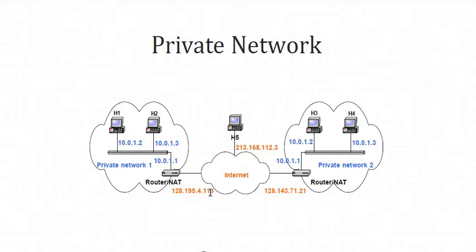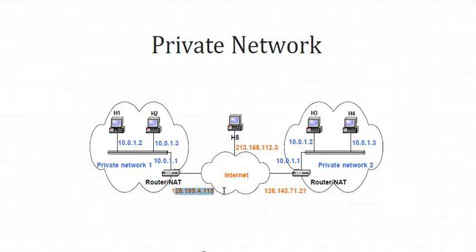You will have one network administrator in your college. What exactly will the network administrator do? He will create a private network, a collection of IP addresses so that everyone can access the internet. Let's say you have 1000 systems, so he will create 1000 IP addresses for your network. But any internet access, let's say Google or Facebook.com, will have to pass through the public IP, that is 128.195.4.119. The internet knows the public address; the internet does not know the private IP address. So this is the concept.